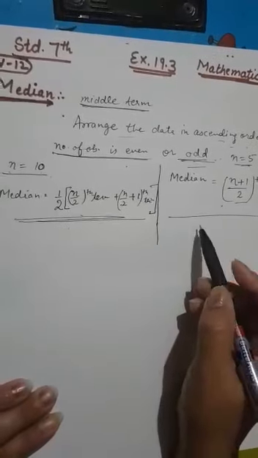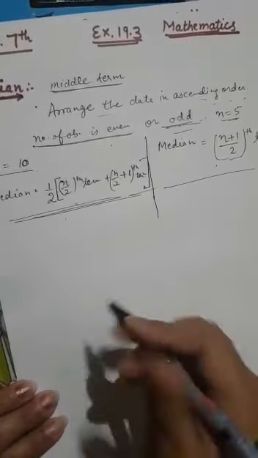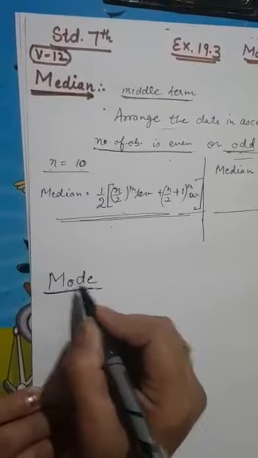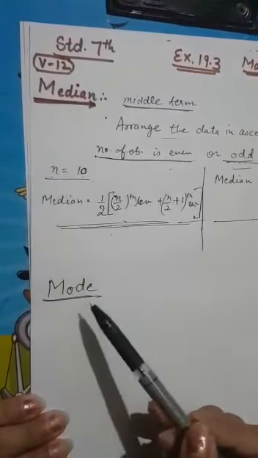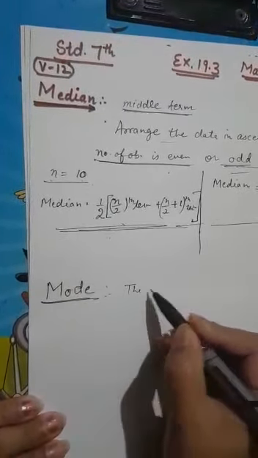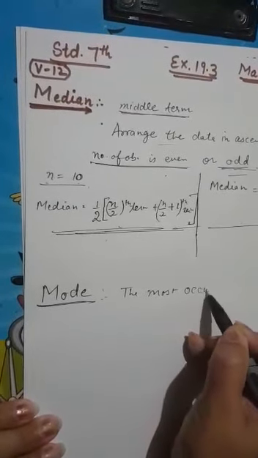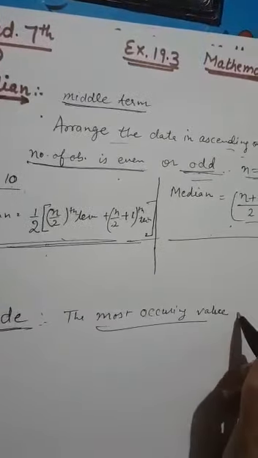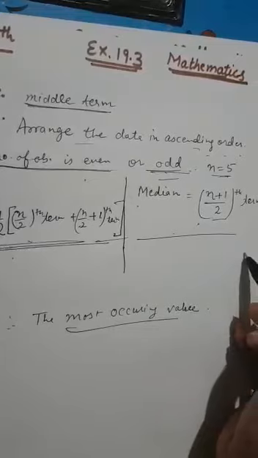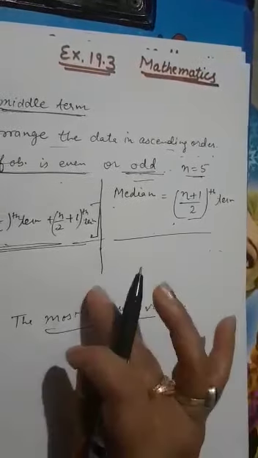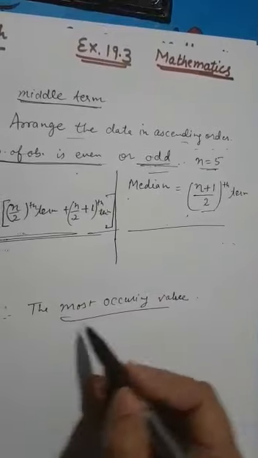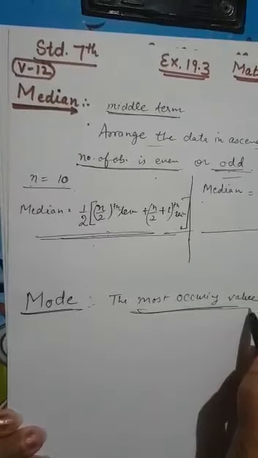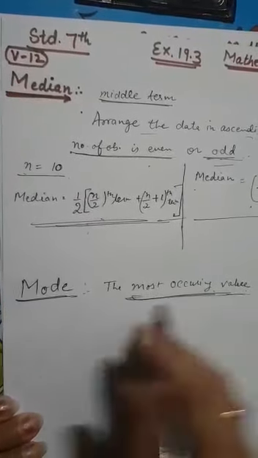So next is mode, the third measure of central tendency. Mean we have already done, then median and mode. Mode is the most occurring value. It's very easy, especially in individual series. Median is also given in individual series in your syllabus; it is done more elaborately in senior classes. Mode in individual series is very easy, and discrete series is also given. It's very easy to find the most occurring value in the given data.